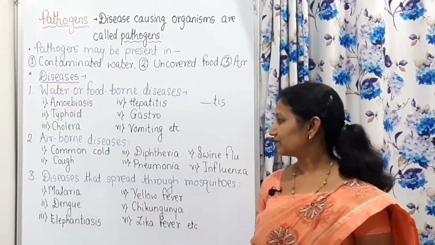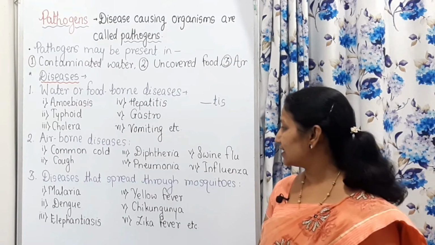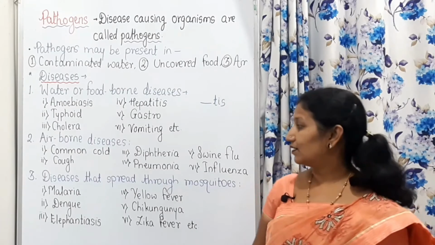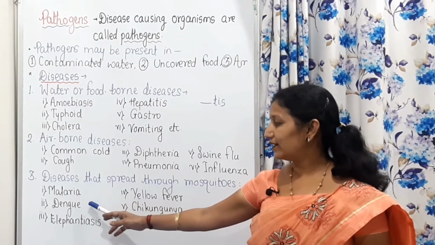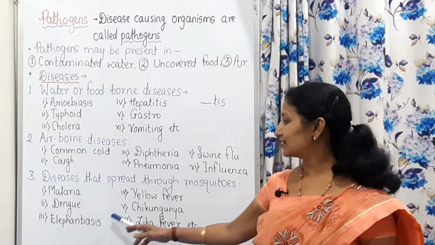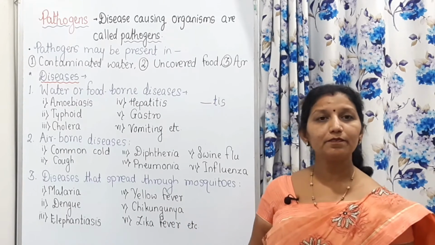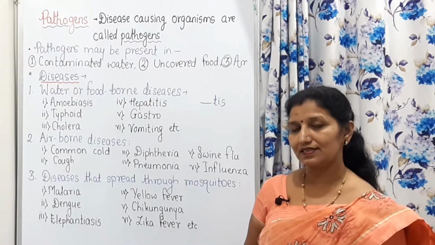Then diseases that spread through mosquitoes. Now you will think mosquitoes are not microorganisms, but diseases like malaria, dengue, elephantiasis, yellow fever, chikungunya, Zika fever, these are mosquito-borne diseases.